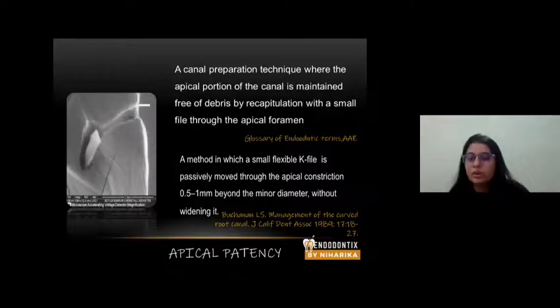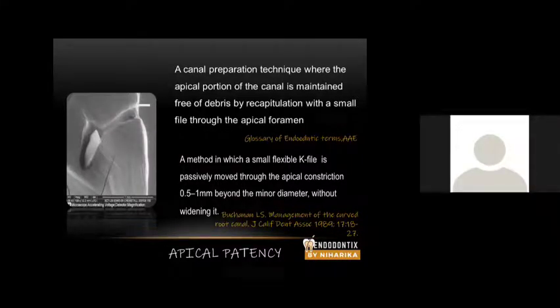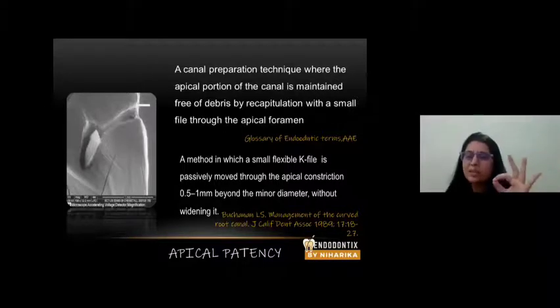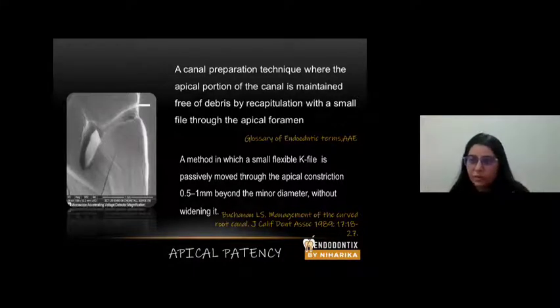In the words of Dr. Buchanan, apical patency is a method in which a small flexible K file is passively, please understand the word passively, moved through the apical constriction. Passively means you don't have to apply any force. The file moves through the apical constriction 0.5 to 1 millimeters, not more than 1 millimeter in any case, beyond the minor diameter without widening it.